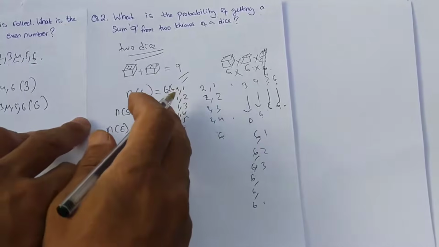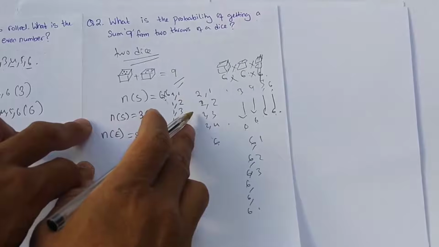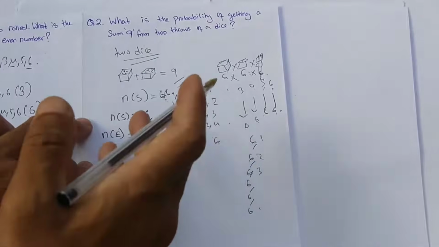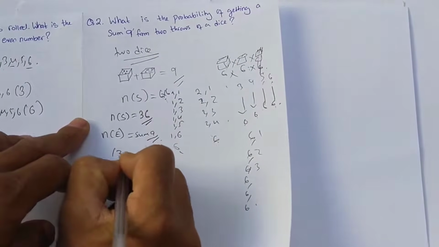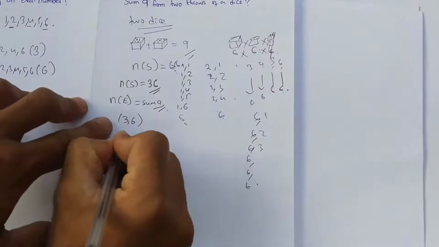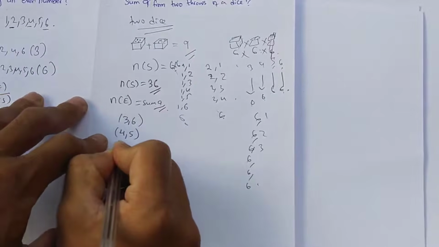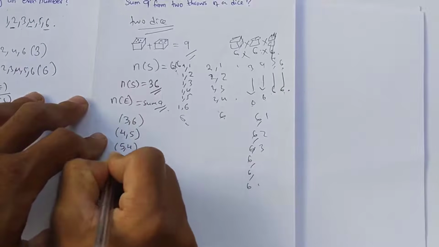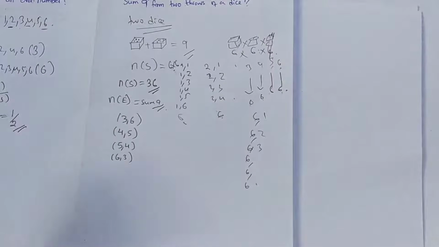Let's say the first dice shows 2. To get a sum of 9 we would need 7, which is not possible. If the first dice shows 3, the second dice needs 6, so 3 and 6 is one pair. Then 4 and 5 can be one pair. Then 5 and 4, and 6 and 3. So there are 4 possible ways.